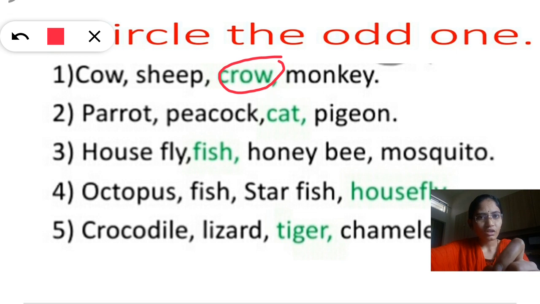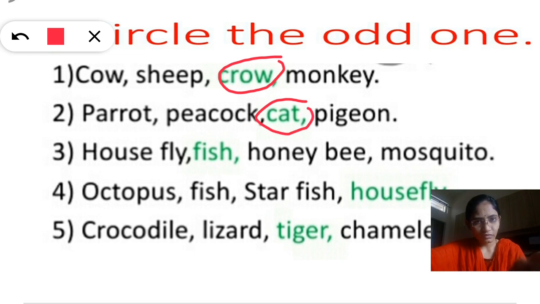Next, parrot, peacock, cat, pigeon. Here you have to circle the word cat, because remaining parrot, peacock, pigeon all are birds, whereas cat is an animal. Third one, you have to circle the word cat.